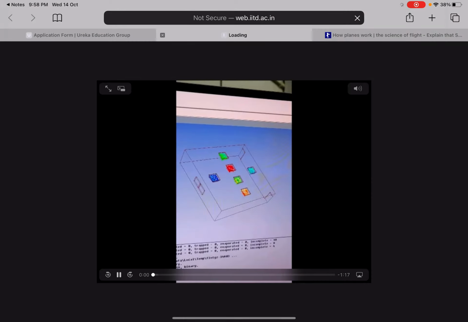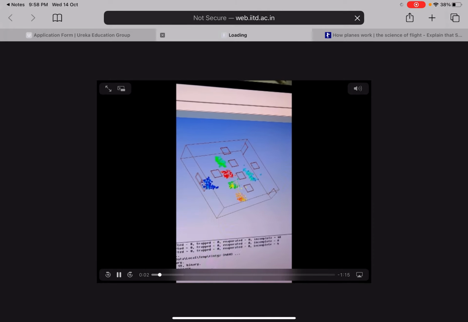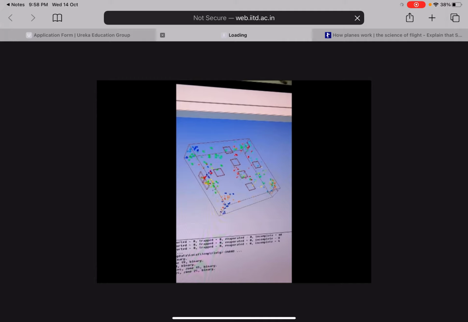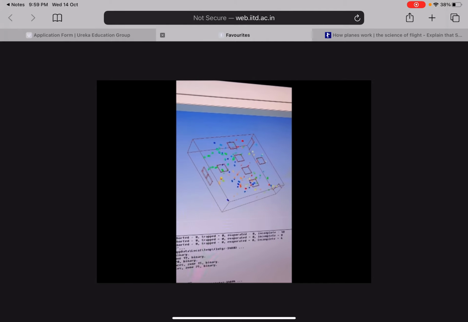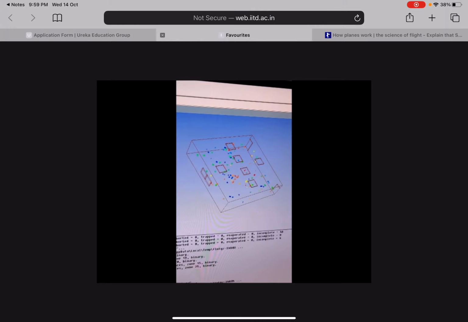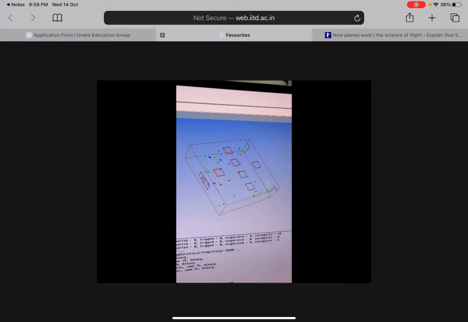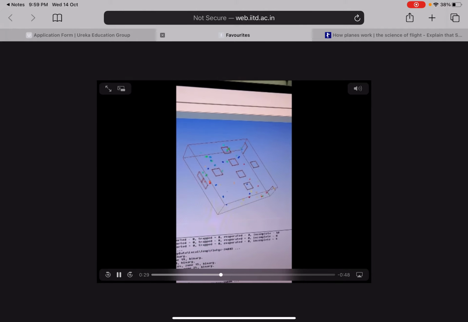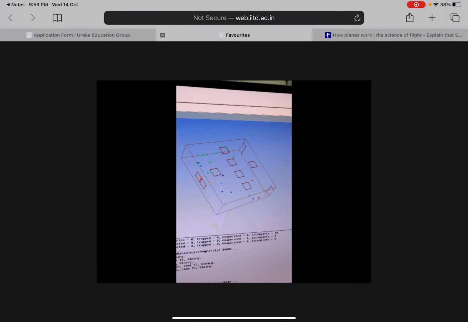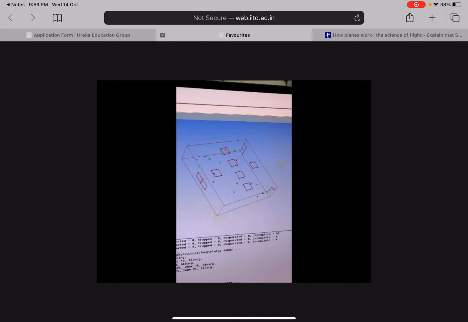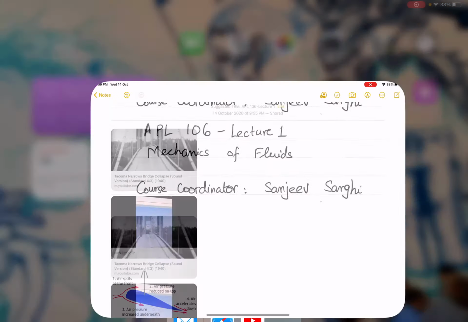Let me also show you another topical simulation which we do in fluid mechanics, and this is a simulation of a room where the red particles are the infected bacteria, and with 4 fans running and 1 window, it shows how much time these red particles take to leave the room. And this simulation was done in the context of COVID-19, a CFD simulation done by a professor at IIT Delhi, just to show that if 4 fans are running, how much time it takes for the air to clear the room. And such types of simulations one can do if we study fluid mechanics.